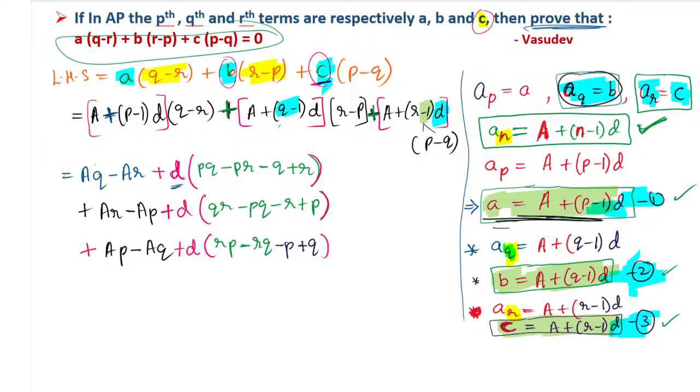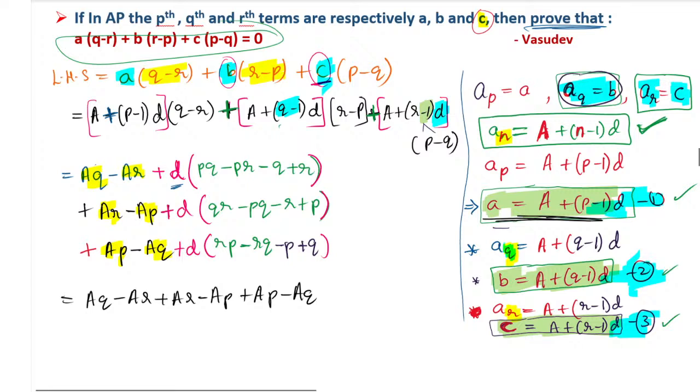Okay, so let us go for the next part. I hope till here you understood. Now what I will do is write down everything first, that's AQ, AR, AP, and AQ, because it's the first step. So I will write it down: AQ minus AR, then AR minus AP plus AP and minus AQ. That I have written as it is.